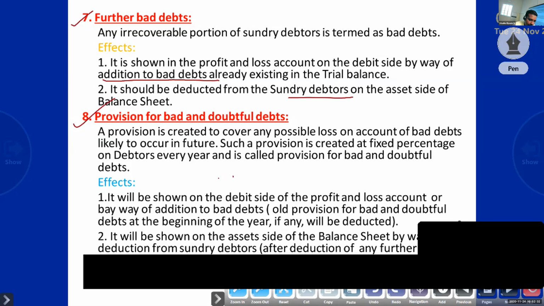Okay, so what will we do? Same as bad debt, we will take some amount from profit. So we can take a provision. Provision means we are taking some amount from profit for meeting these losses. If such a loss comes, we can use this amount. Also, the reserve we are keeping is from the profit and loss account only. Okay, so if bad debt, further bad debt also, what are we doing?